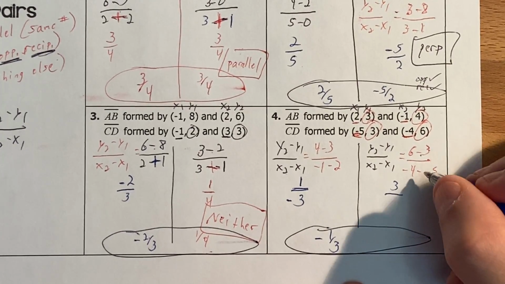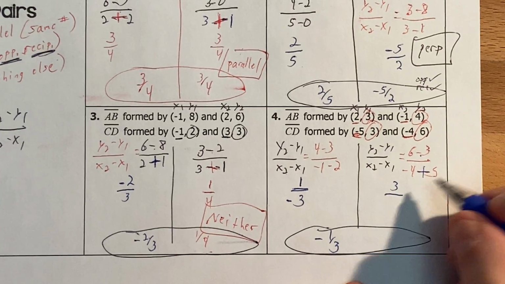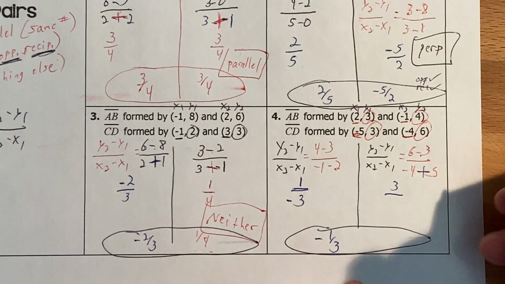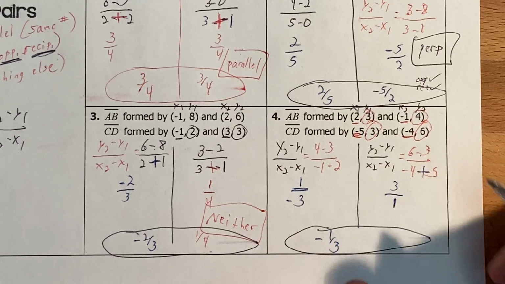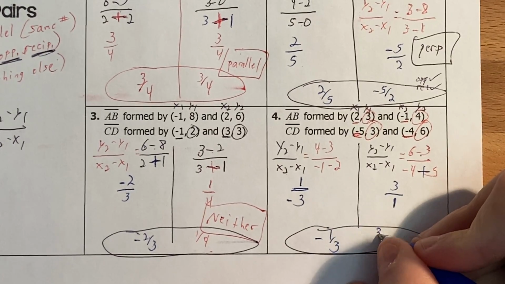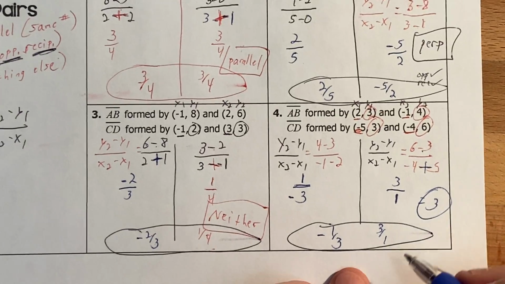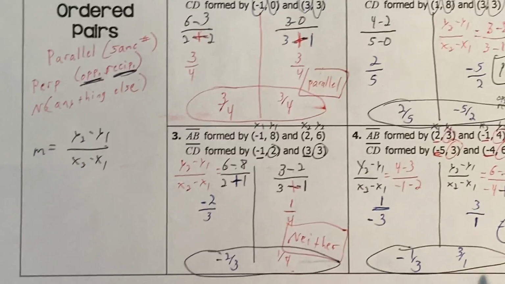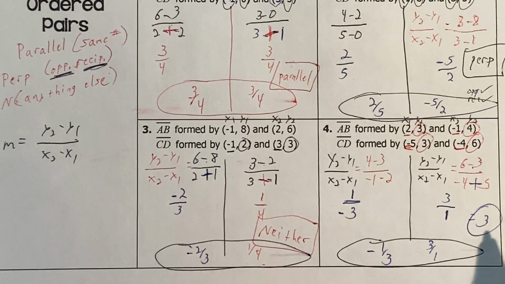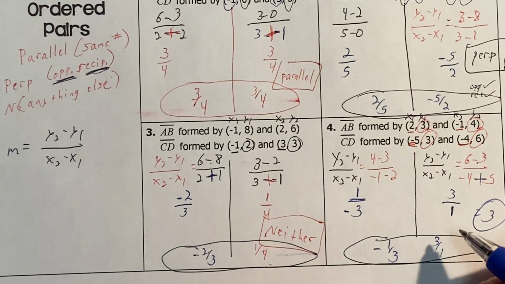Negative 4 minus a negative 5 turns into a plus. Negative 4 plus 5 is 1. So 3 over 1, which technically is equal to 3, but considering we're about to just compare them, that's all it's asking for. I don't really care about simplifying it.